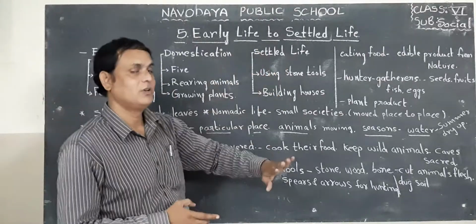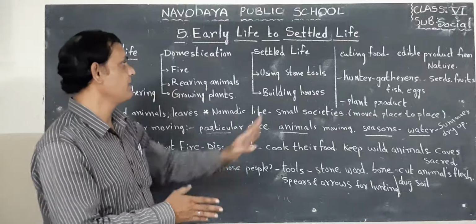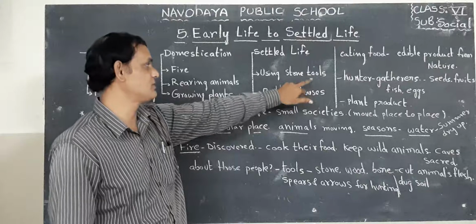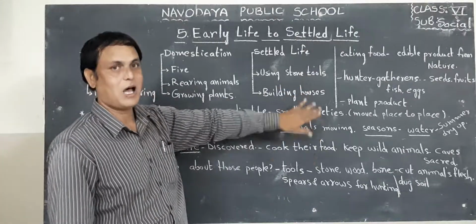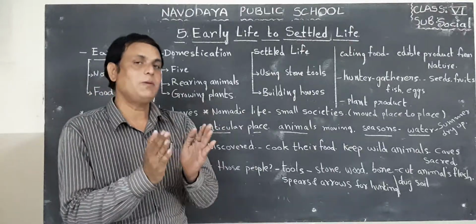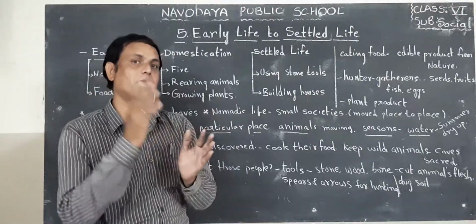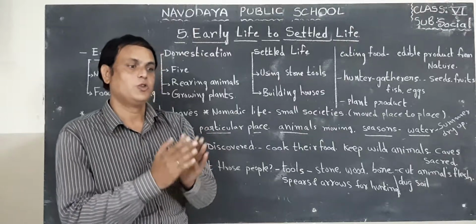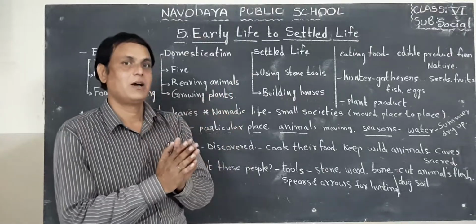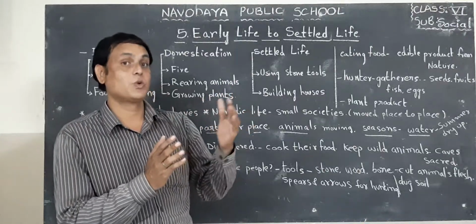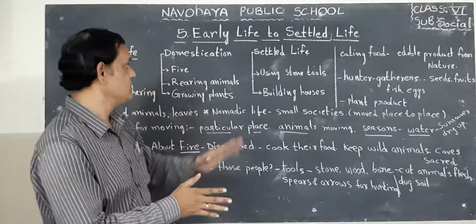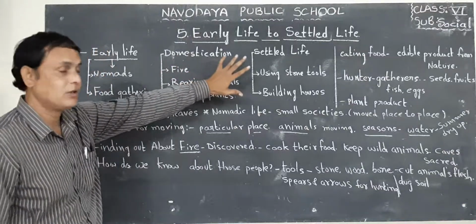Next, settled life. So what is important for settled life here? Using stone tools. Next, building houses. A house is very important for human beings. Why? Because it protects you from the heat of the sun, from rain, and from cold, that means winter, and from cruel or wild animals. We need a house. So these are the main important points here.